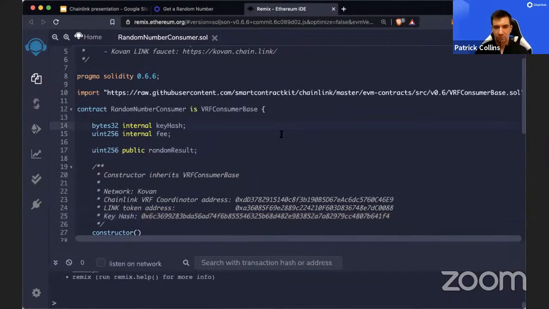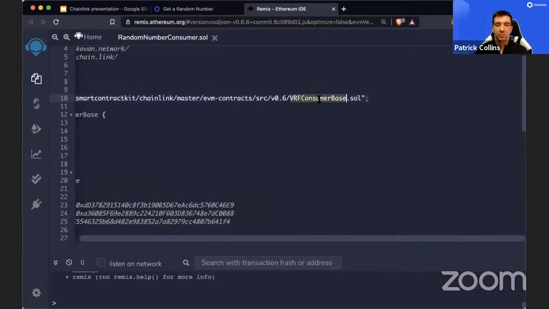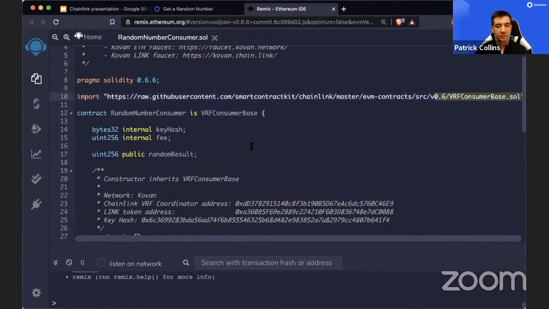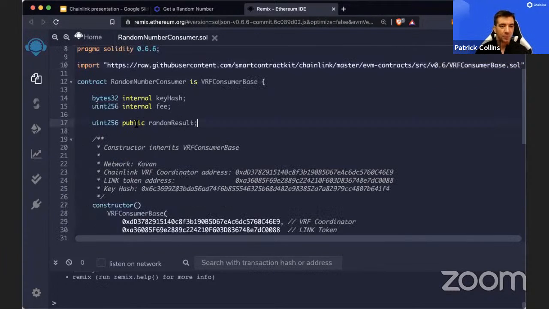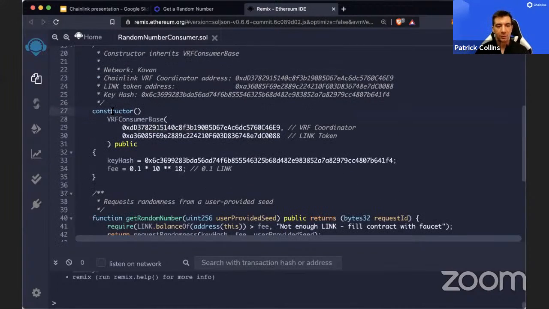And then we'll jump into an example, like a real example, that's not a demo. So we import this VRF consumer base. We create some contract variables up at the top here, and then we do our constructor.